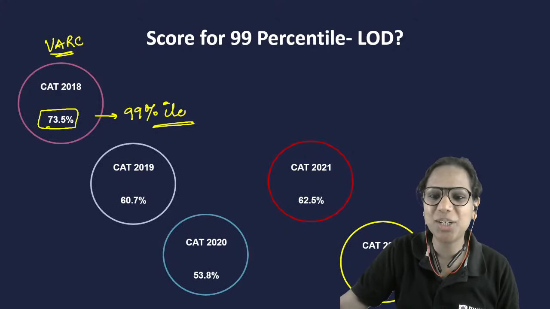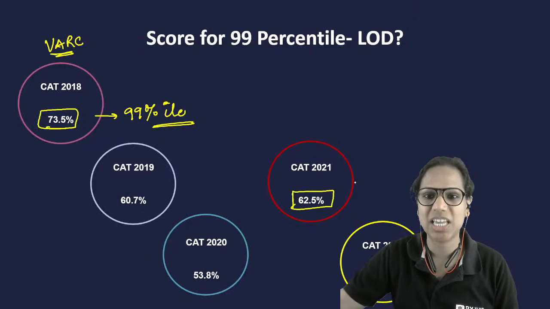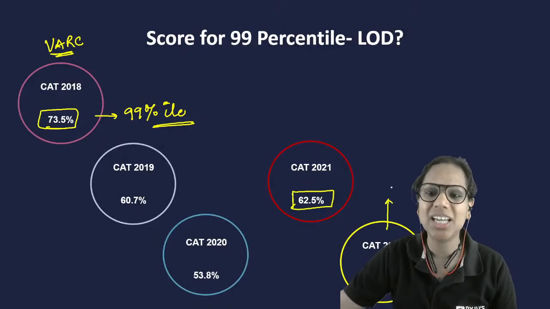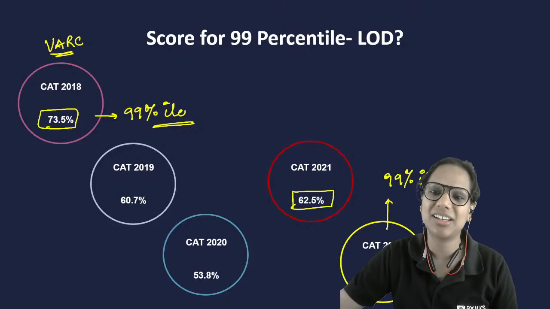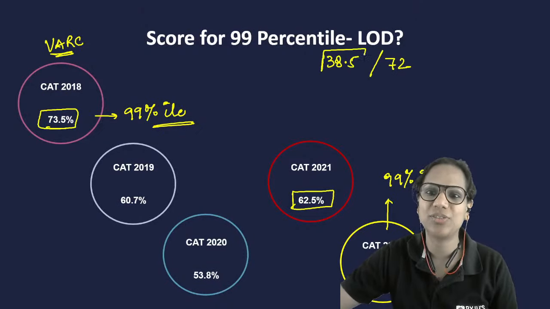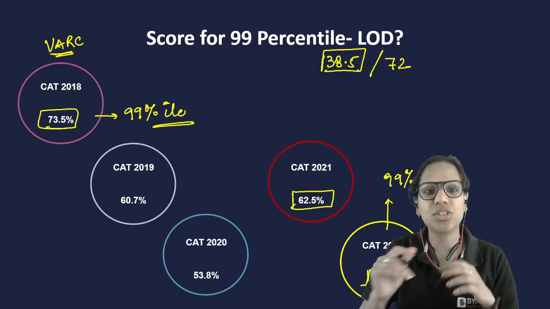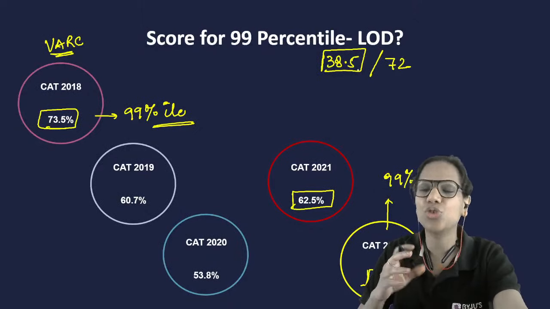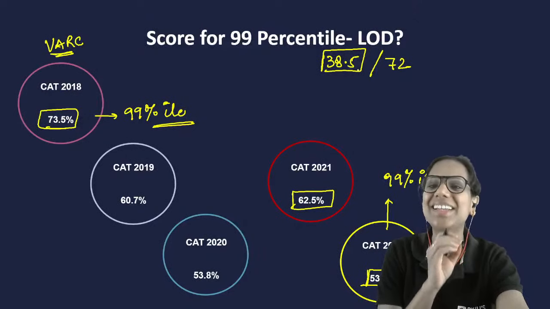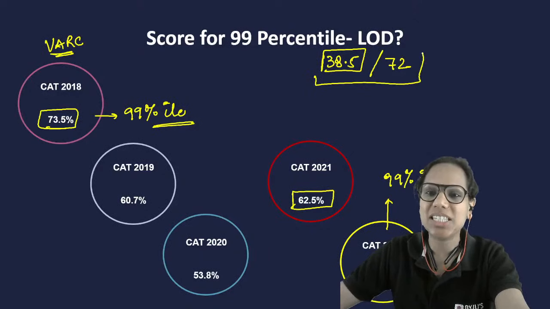CAT 2022 में, let's compare 21 and 22, very comparable papers, very similar papers. CAT 2022 में 53.4% मार्क्स पर ही मेरे 99 परसेंटाइल मार्क्स आ गए. 72 में से मुझे कितना स्कोर करना है? 38.5. That's pretty much just a little more than half. Right? So first of all, having these notions कि मुझे तो 23 questions 24 में से तो correct करने ही पड़ेंगे for a 99 percentile, that notion itself is flawed. Right? So have realistic goals.